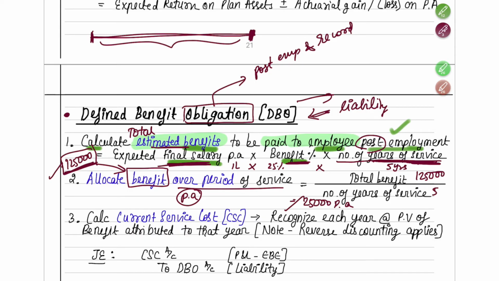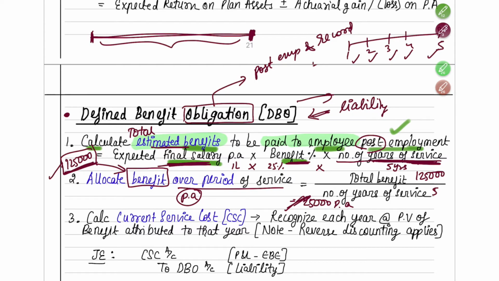But they are not going to pay this now. This 25,000 per annum he is earning for every year of service he is going to give. Every year he will earn 25,000. There are going to be 5 years, 1, 2, 3, 4, 5. So every year he works, he is going to earn 25,000, 25,000, 25,000, 25,000, and this he will receive after the end of 5 years.